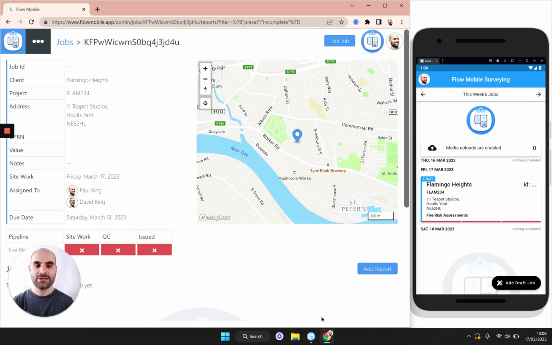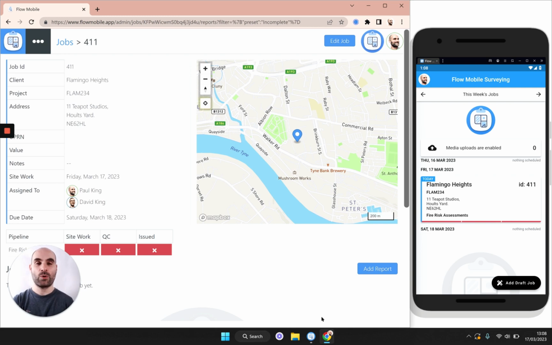Now what you'll notice is as soon as I saved the job in the dashboard, it was instantly added to the mobile app. That's because our app is in constant real-time communication, so the app will communicate with the dashboard and vice versa. Any changes you make on one will be instantly reflected on the other, as long as you have an internet connection. A question we often get asked at this time in the demo is, will the app work while it's offline? The answer is yes, it will continue to work offline, and it will automatically sync up as soon as you get an internet connection.